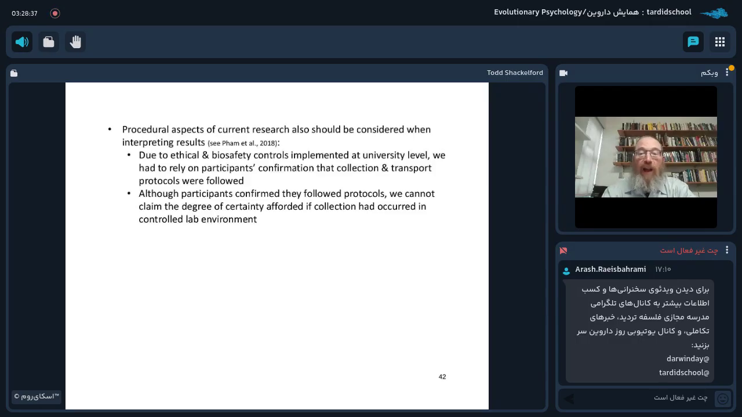Now, several procedural aspects of the current research also should be considered when interpreting these results. Due to ethical and biosafety controls implemented at the university level, we simply had to rely on participants' confirmation that collection and transport protocols were followed. And that may have been a big ask. And although participants confirmed that they followed the protocols, we cannot claim the degree of certainty afforded if collection had occurred in a controlled laboratory environment.